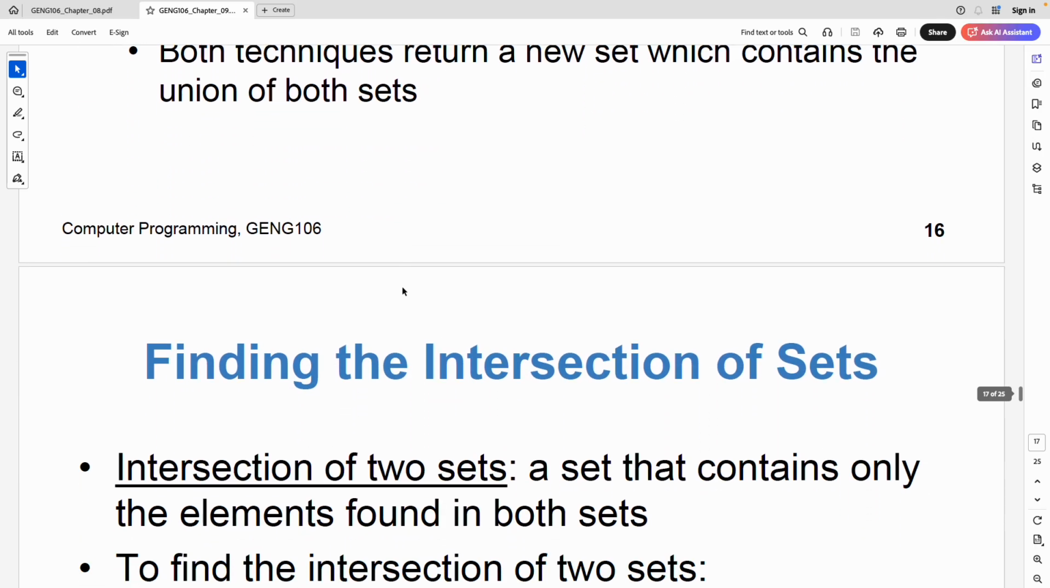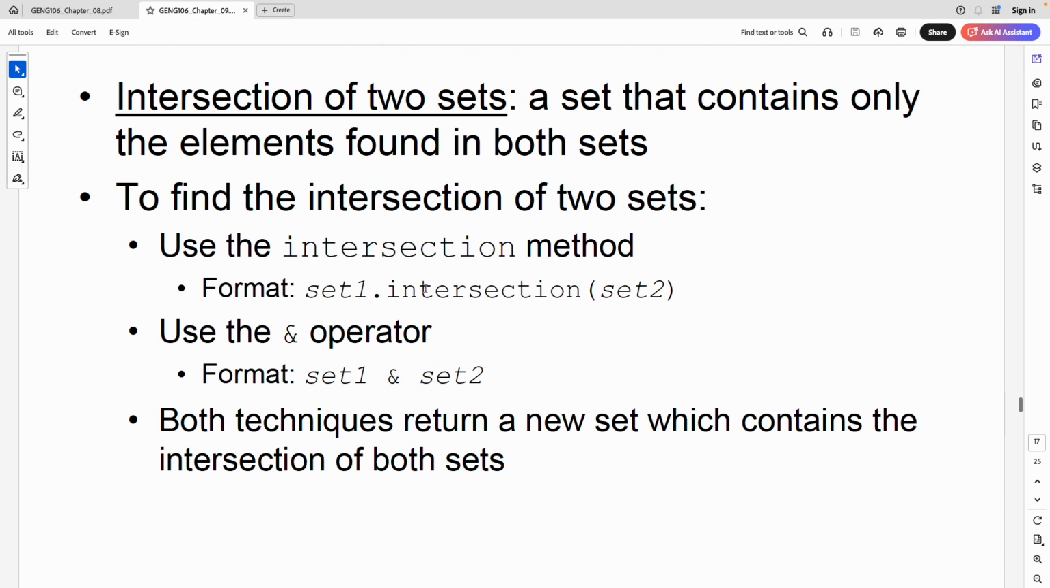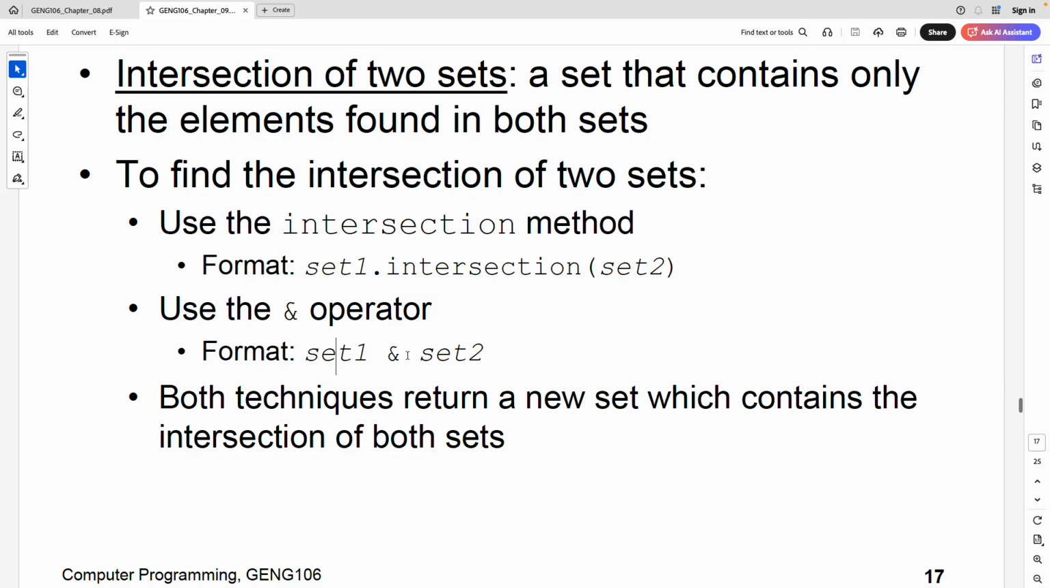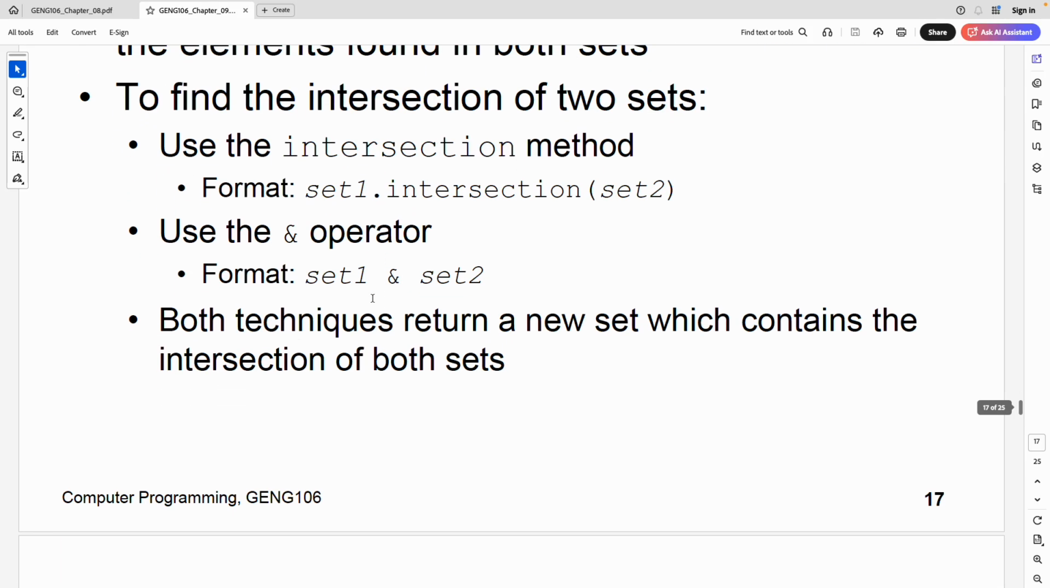or I can use this bar operator for the same operation. And for the intersection, I can use this intersection function, or I can use this AND operator. What is an intersection? ABC and CDE. What is the common point? C. So the intersection of these two sets is C. I can get this intersection by this.